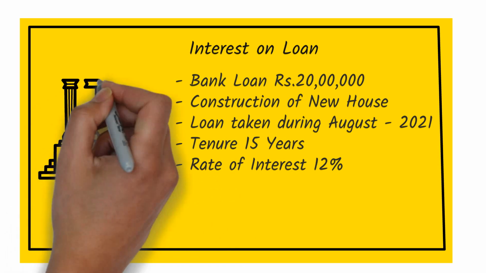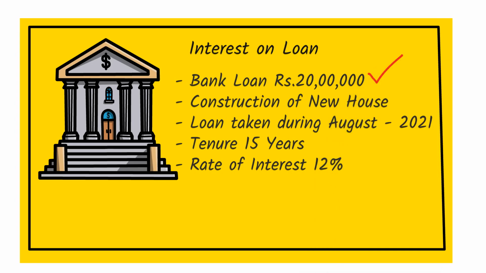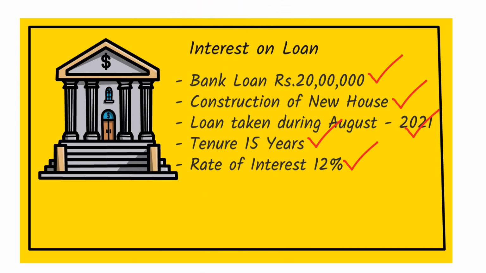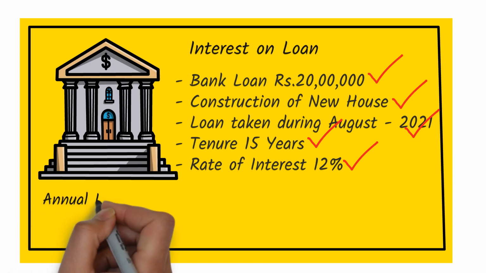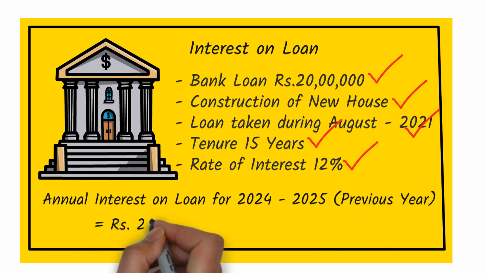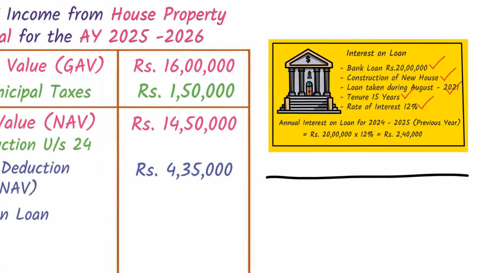In this case, a bank loan of rupees 20 lakhs is taken for the purpose of construction of a new house. The loan was taken during August 2021 and it is for a tenure of 15 years. That is, the loan is presently ongoing and the rate of interest is 12%. So this assessee can claim the interest that he pays for that particular previous year as a deduction. So annual interest on loan for 2024-2025 is rupees 20 lakhs into 12%, which is 2,40,000. So interest on loan is 2,40,000.